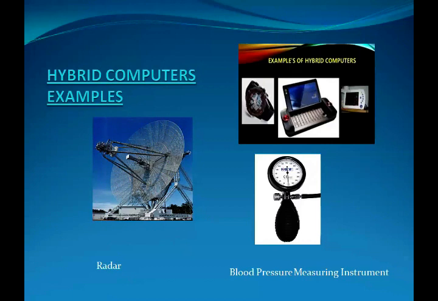Hybrid computers receive data from different measurements like speed, flow of liquid, pressure, weight, etc., and convert them into digits.